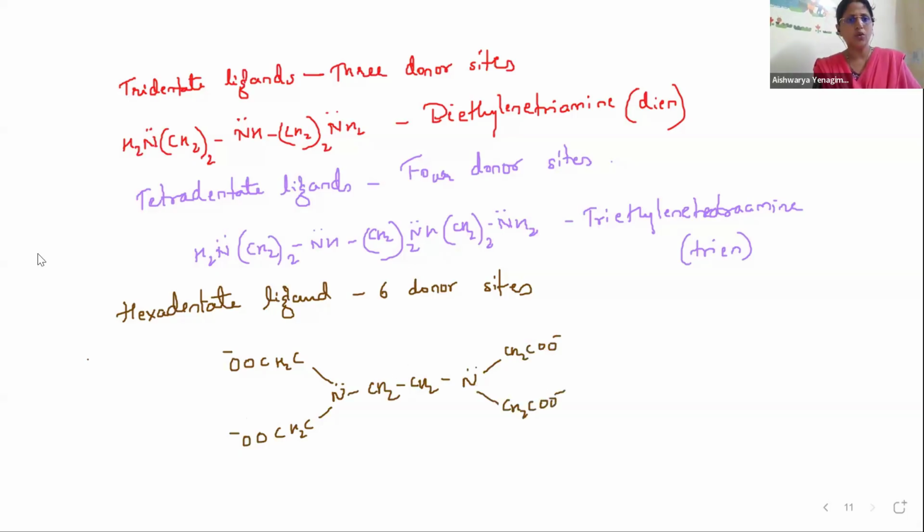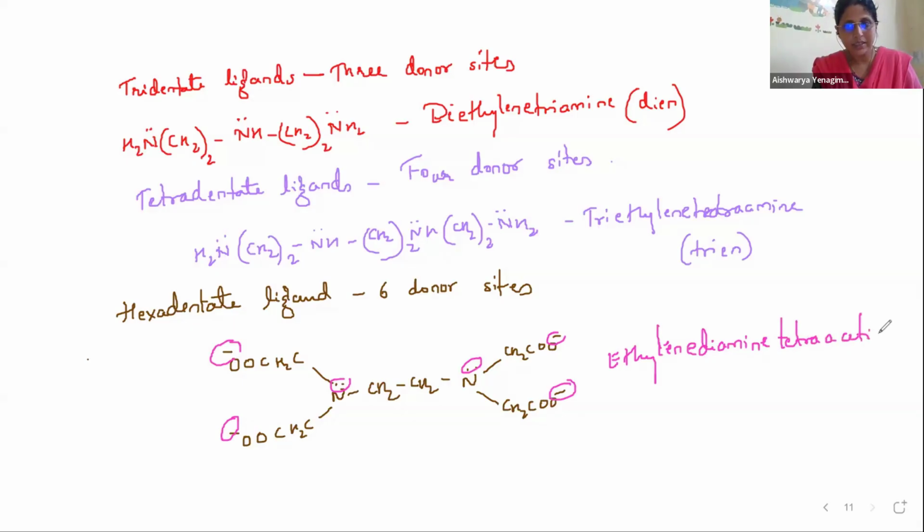How many donor sites are there here? So here there is one donor site, the second donor site, the third one, the fourth one, the fifth one, and the sixth one. This compound is called ethylene diamine tetraacetic acid, which is abbreviated as EDTA.